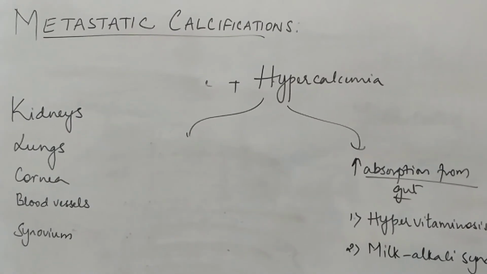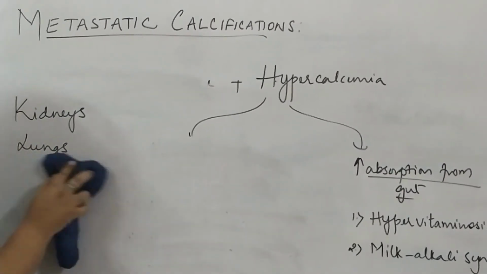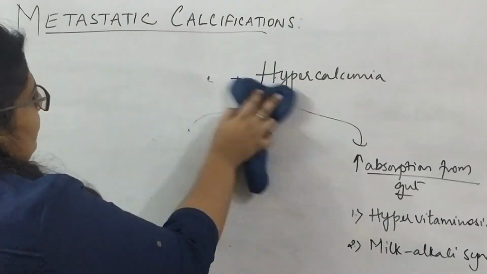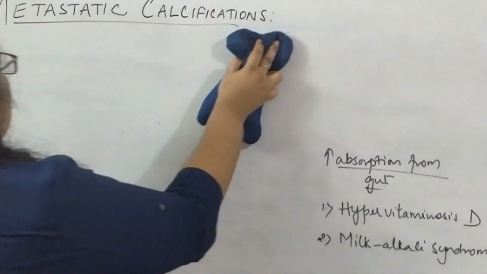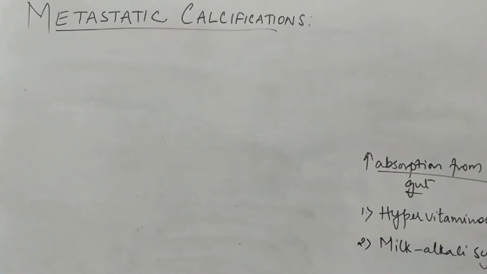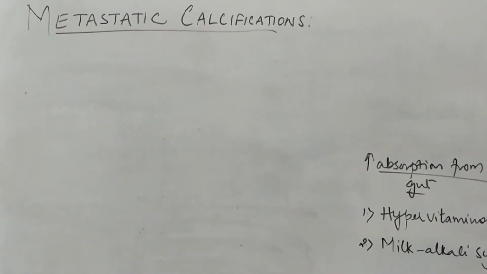Now, having talked about how the calcifications occur and where they occur, how do they appear under histopathology? If you see under the microscope, how do these calcifications appear? They appear in different colors depending on what stain you are using.